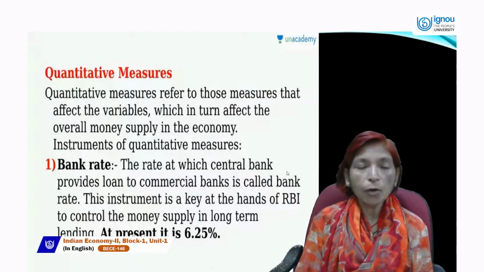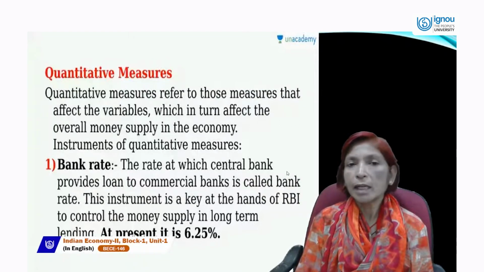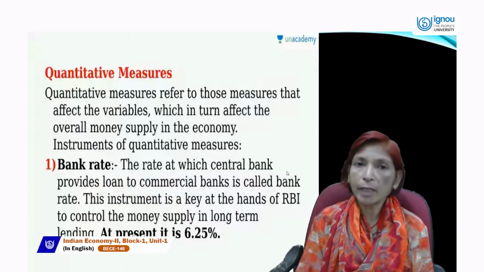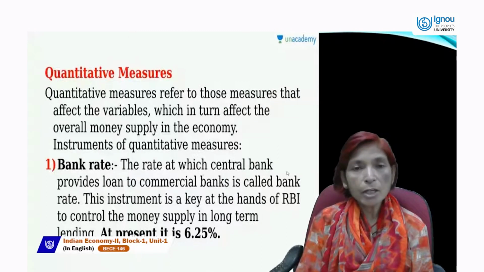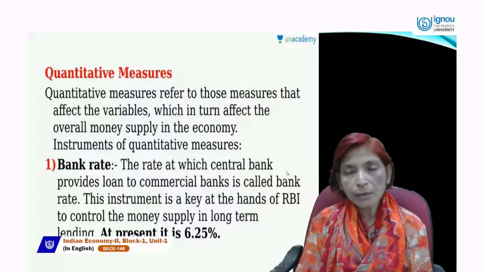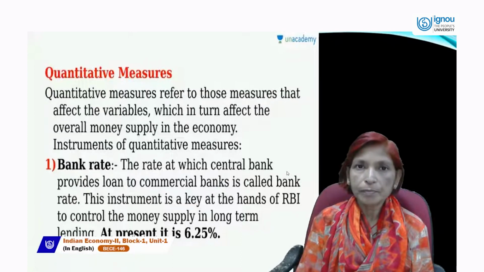If loans become more expensive, then commercial banks will take less loan from the Reserve Bank of India. When commercial banks take less loan from the RBI, then commercial banks will provide less loan to the country's people.